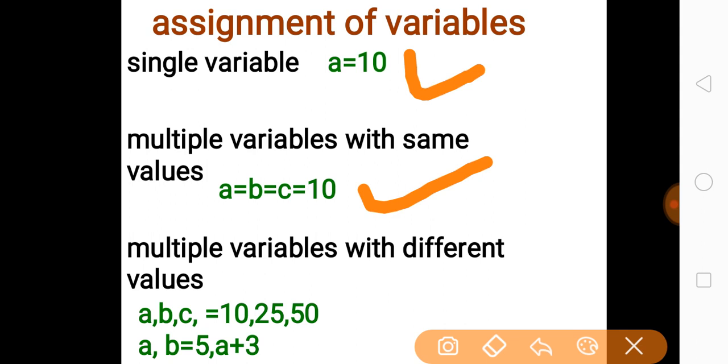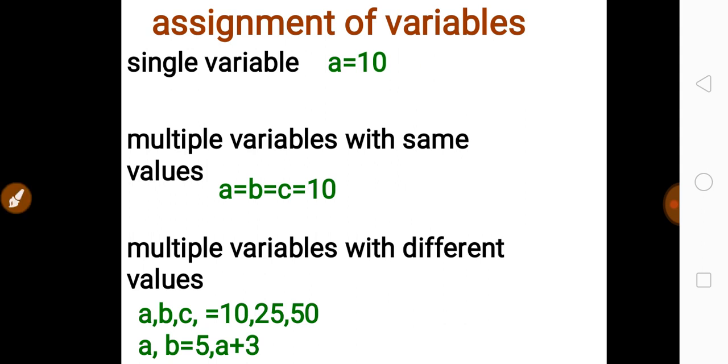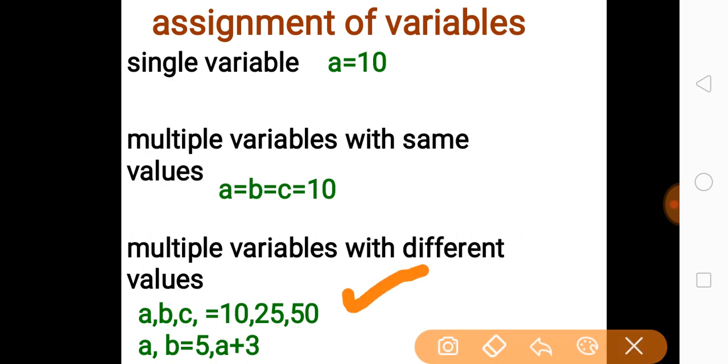Suppose you want to give different values to multiple variables, you may use commas, like a comma b comma c equal to 10 comma 25 comma 50.